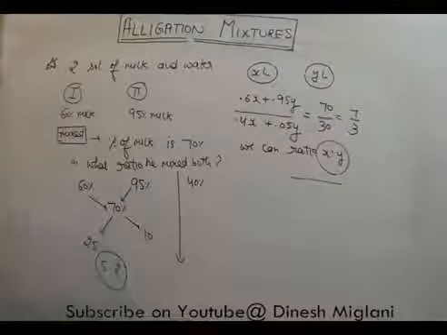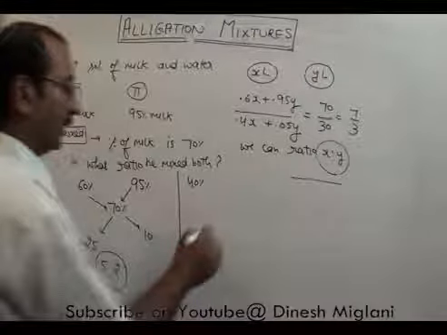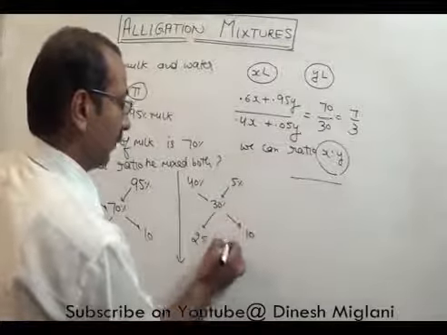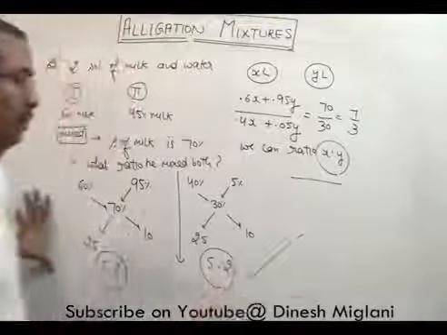The second contains 95% milk, which means water is 5%. He mixes both, and in the mixture the percentage of milk is 70%, which means water is 30%. Now apply the alligation. This will be 25, this will be 10, and my ratio will be the same, 5:2. This is the ratio of mixing.